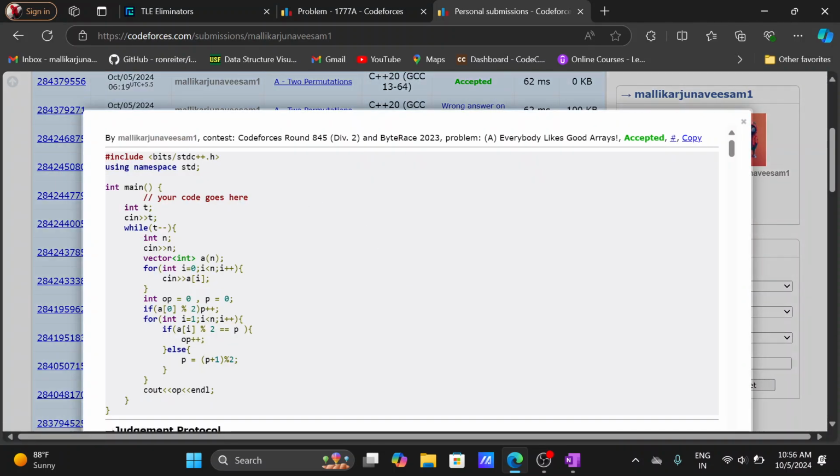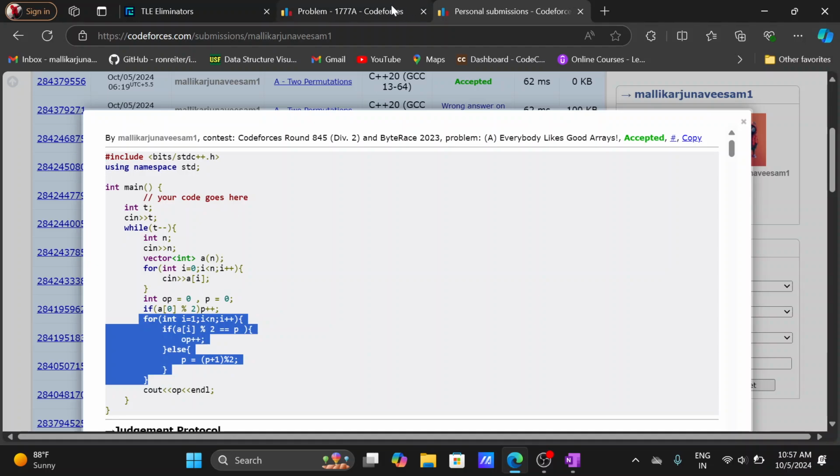Okay, so see here, after reading the elements inside the array, we have to store how many operations we performed along with the parity. Initially I thought I have an even parity. For the first element, if it's an even parity, then p is 0, and if it's an odd parity, then p is incremented to 1. Now we have to iterate over the rest of the array, and whenever I get the two parities same, then we have to perform the operation.